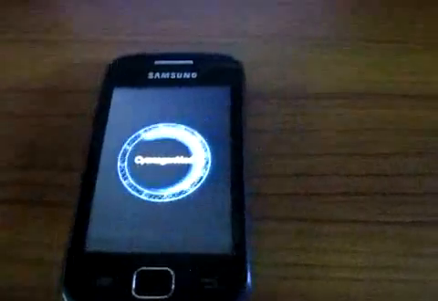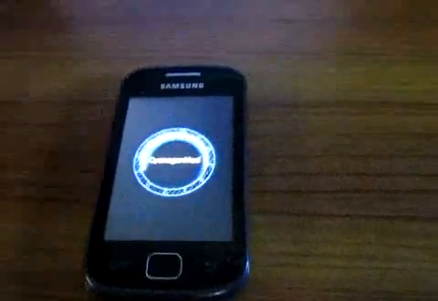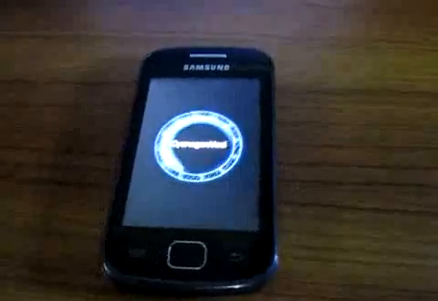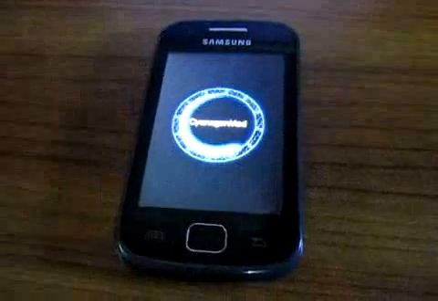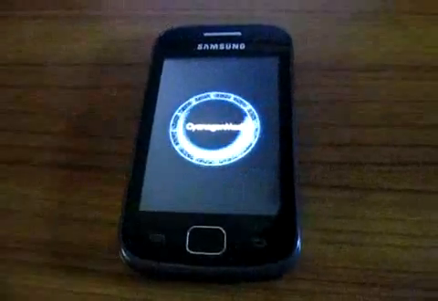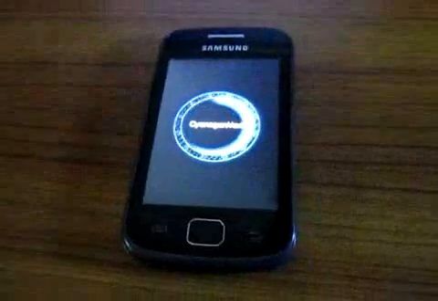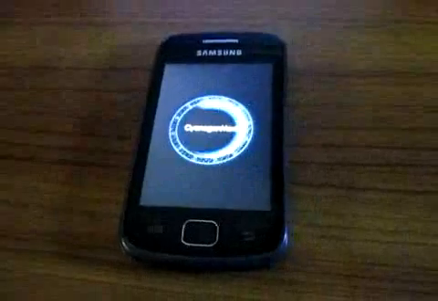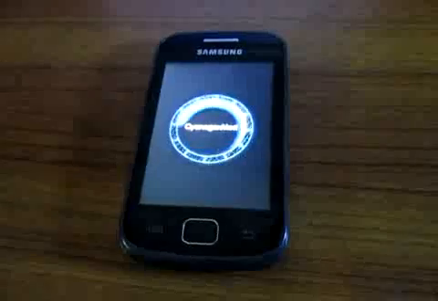You'll have to wait for up to 5 minutes. Recently I was on Android Ice Cream Sandwich, and I'm installing Jelly Bean for the first time on my Galaxy Geo.